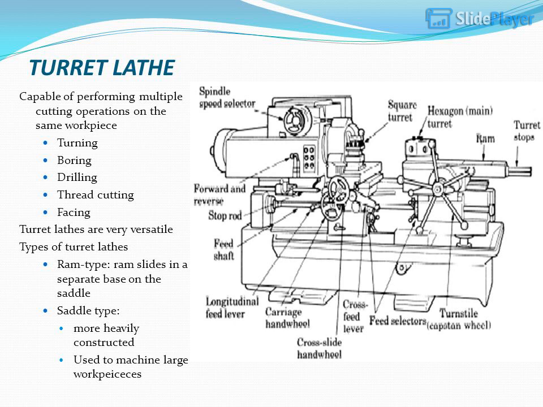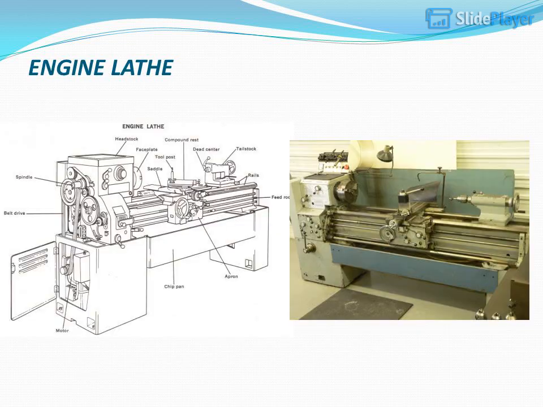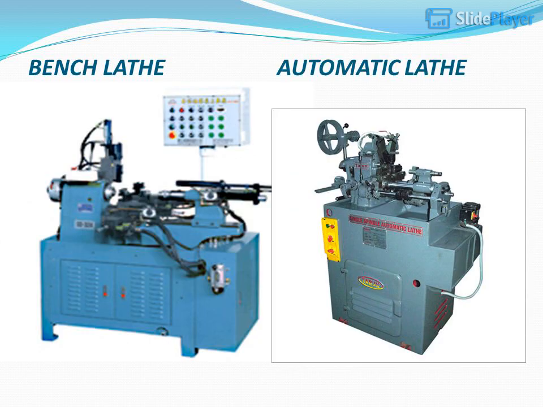Types of turret lathes. Ram type. The ram slides in a separate base on the saddle. Saddle type. More heavily constructed. Used to machine large workpieces. Engine lathe. Bench lathe. Automatic lathe.